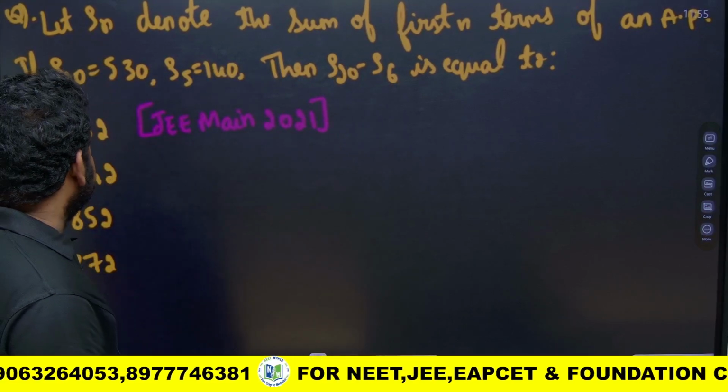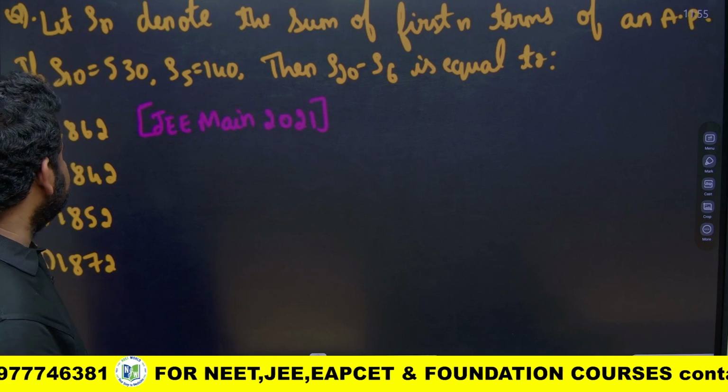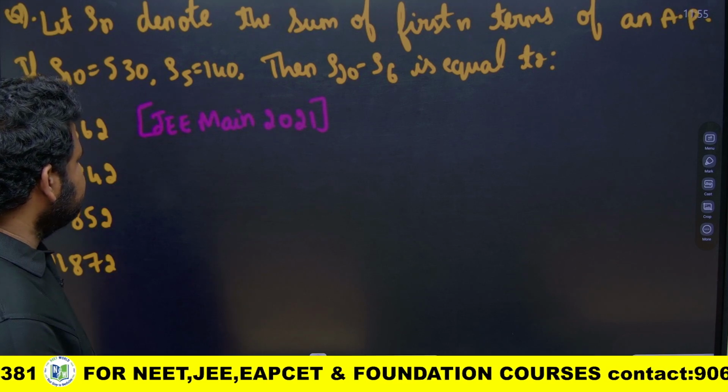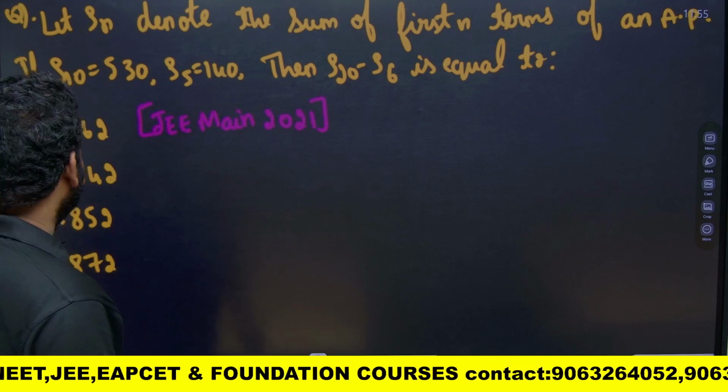Look at this question. They have given, let Sn denote the sum of the first n terms of an AP. S10 is equal to 530, S5 is equal to 140. They are asking S20 minus S6 is equal to what? Okay, let us write down.